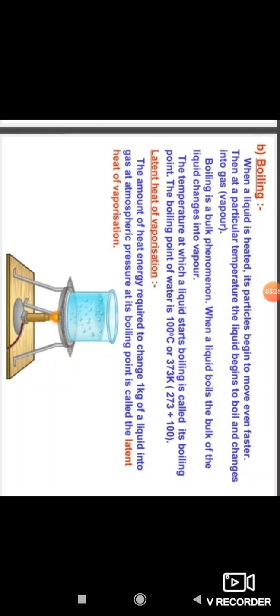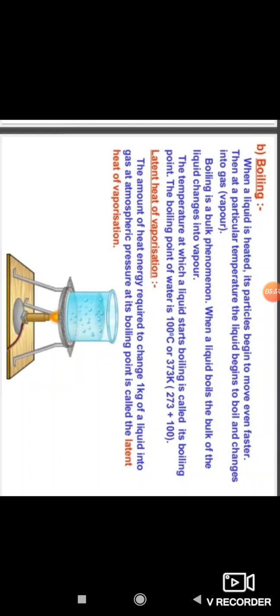And then latent heat of vaporization. The amount of heat energy required to change 1 kg of liquid into gas at atmospheric pressure at its boiling point is called latent heat of vaporization.